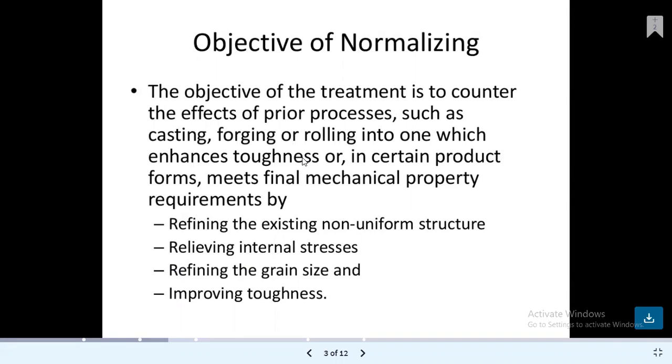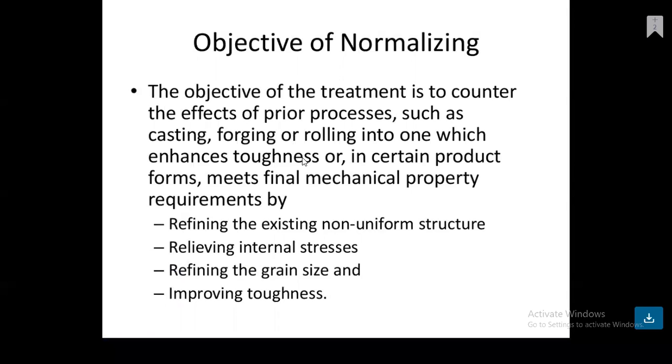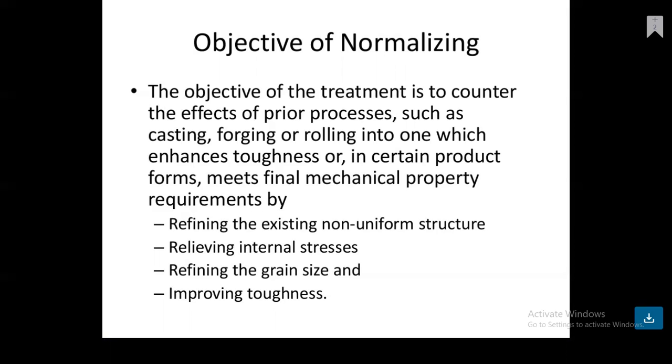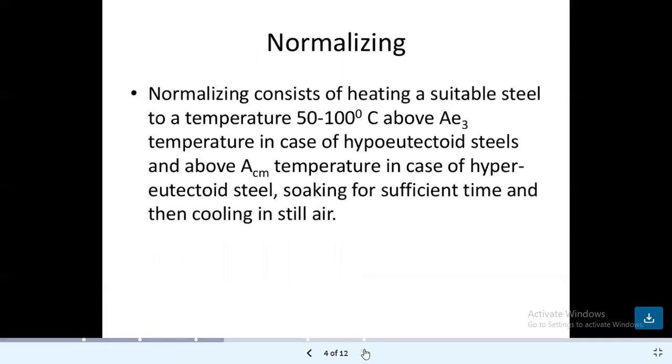such as casting, forging or rolling, which enhances toughness or, in certain product forms, meets the final mechanical property requirement by refining the existing non-uniform structure, relieving the internal stresses, refining the grain size and improving the toughness. These are the different objectives.